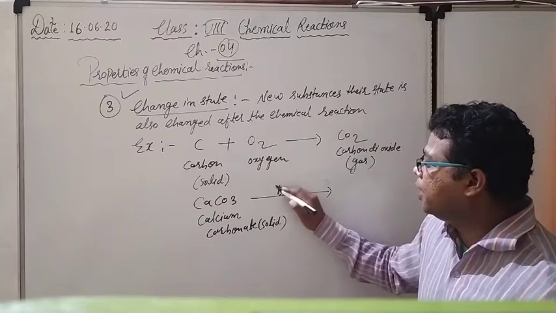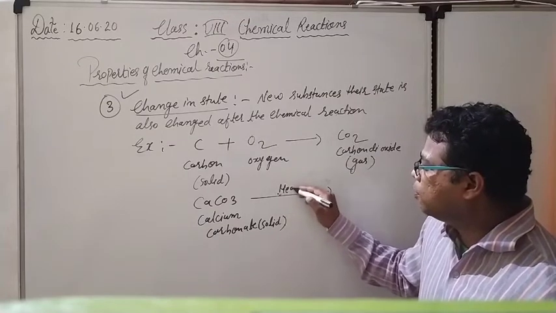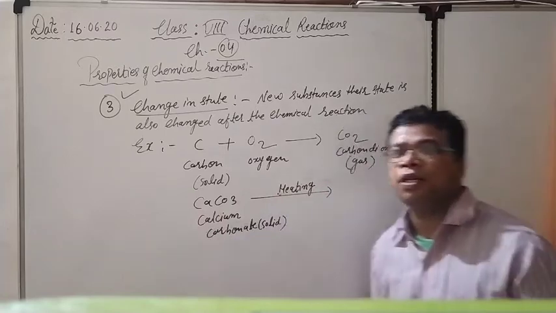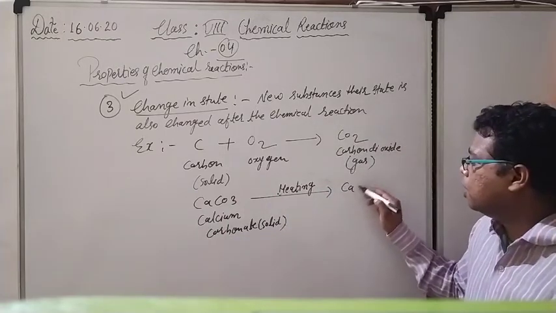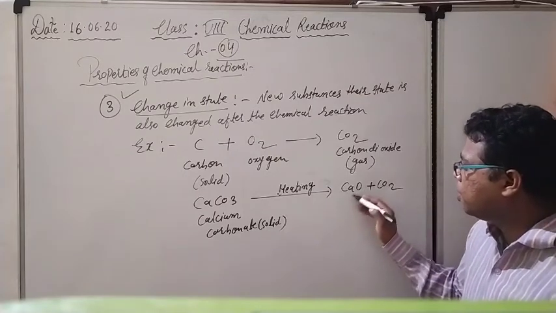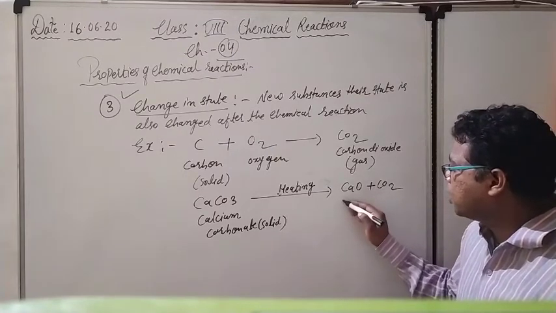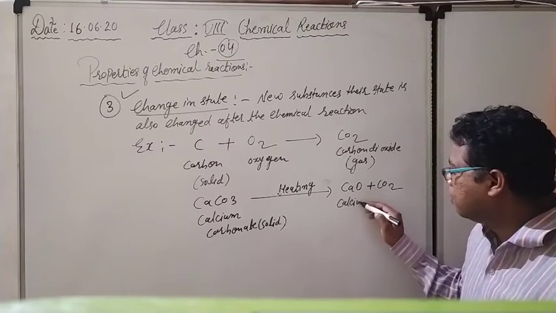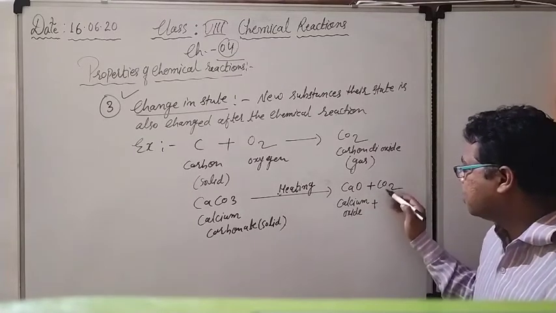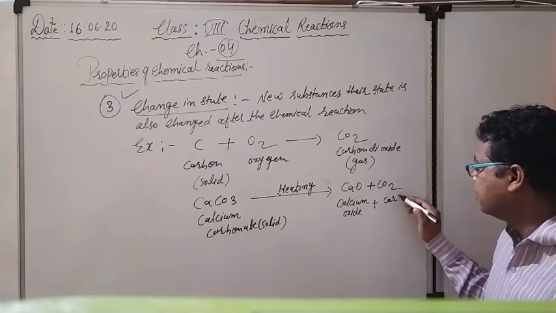And when there is heating, after the heating process, when we burn the calcium carbonate, they form two things. One is CaO, another is CO2. So they are forming calcium oxide, and again they are forming carbon dioxide.